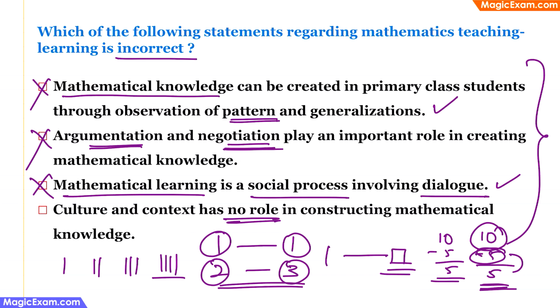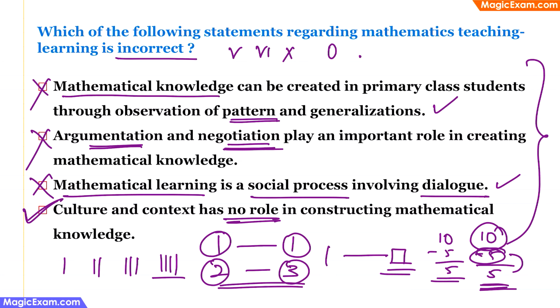So this statement is incorrect. Therefore, this is the answer here. The reason is, if you look at how mathematics developed in ancient Rome, they were writing numbers like this is 5, this is 6, this is 10. They did not have a concept of 0, and they were not using a concept of decimal point.